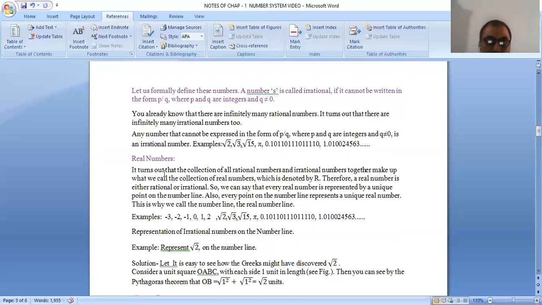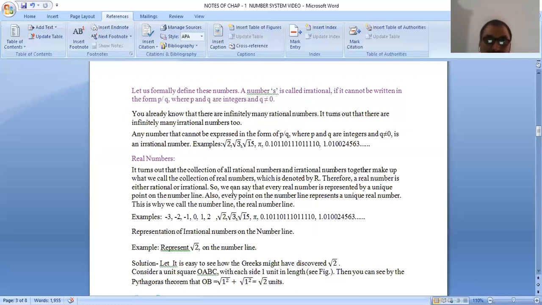It turns out that the collection of all rational numbers and irrational numbers together make up what we call the collection of real numbers, which is denoted by R. Therefore, a real number is either rational or irrational. I have just told you a real number is either rational or irrational.